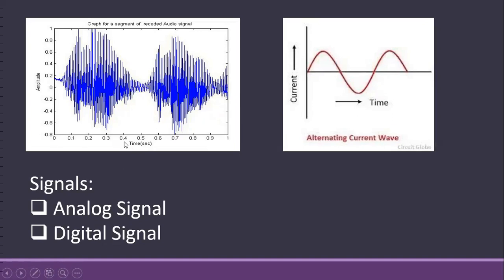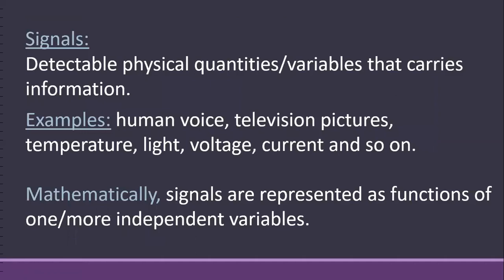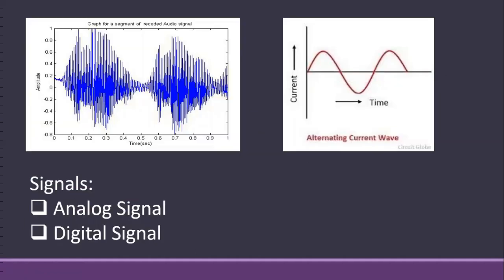There are two types of signal, analog signal and digital signal. Most of the signals that we come across in nature, voice, television picture, temperature, or whatever it is, are always analog. But why do we need to process in the digital domain? Why do we need digital signal processing? Why not analog signal processing? Because analog is available, so why not process it in the analog domain? We'll talk about it a few slides later. First, we'll see how we can convert an analog signal to a digital signal.